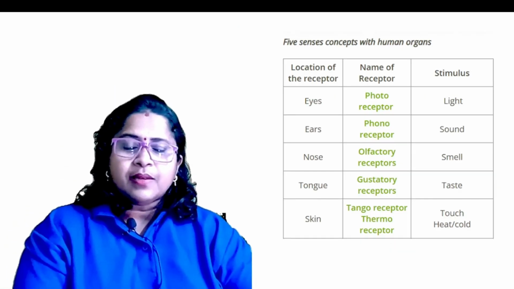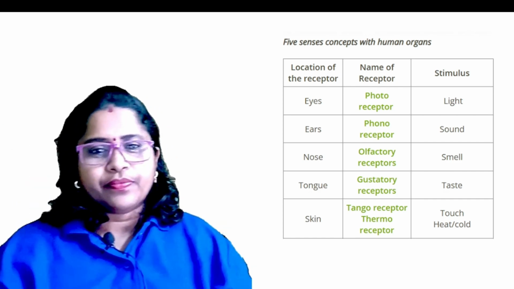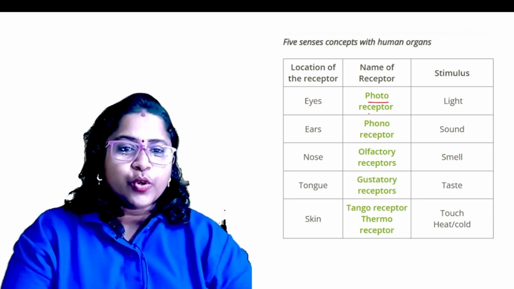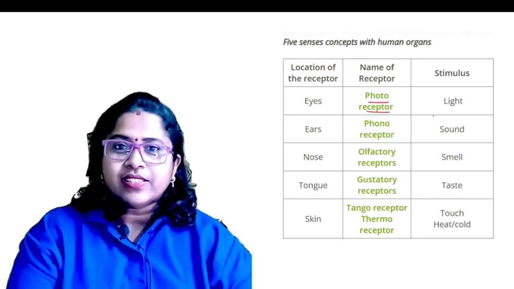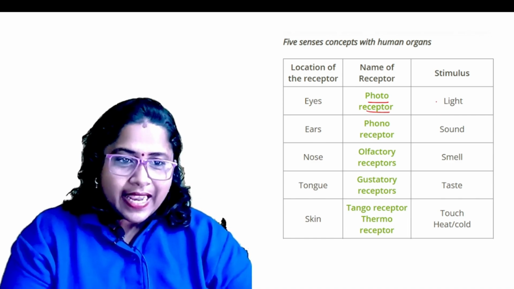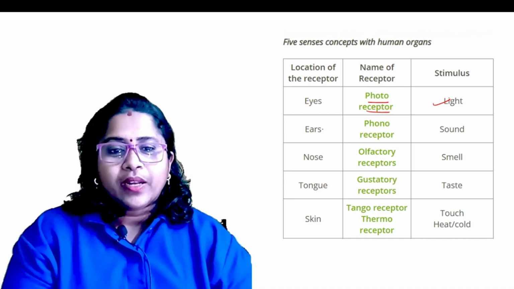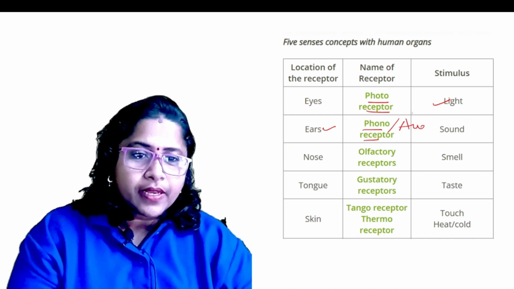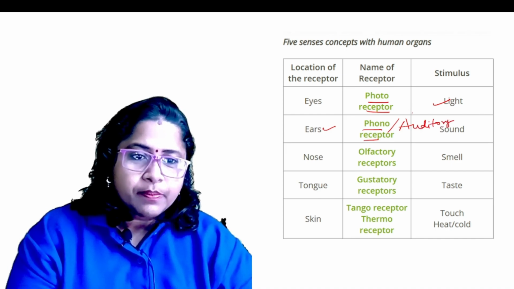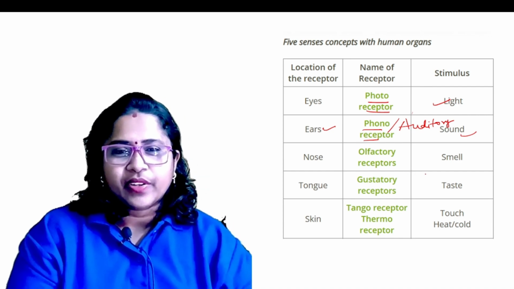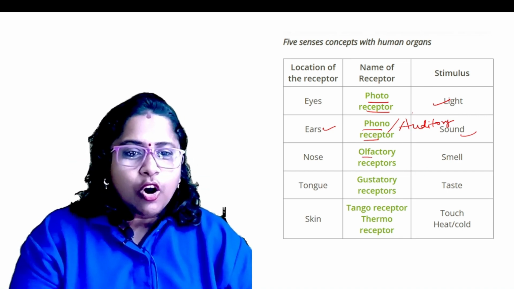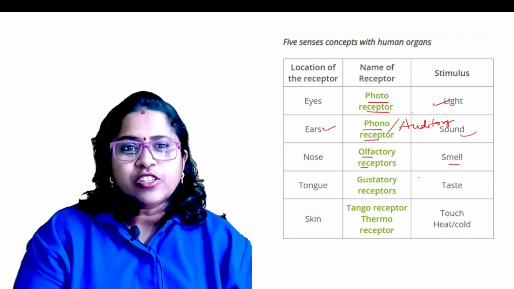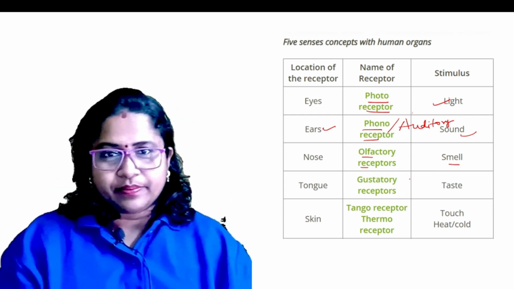Now, what are the receptors present in these sense organs? Coming to the eyes, the receptors are called photoreceptors. And what is the stimulus there? Light. What about the ears? They are called phonoreceptors, or we can say auditory receptors, which can sense sound. Coming to the nose, it has olfactory receptors, which can sense the smell. So smell is the stimulus there.